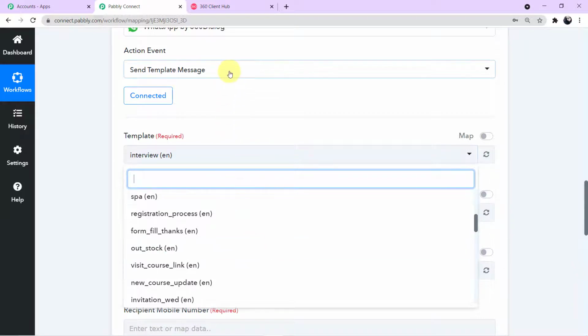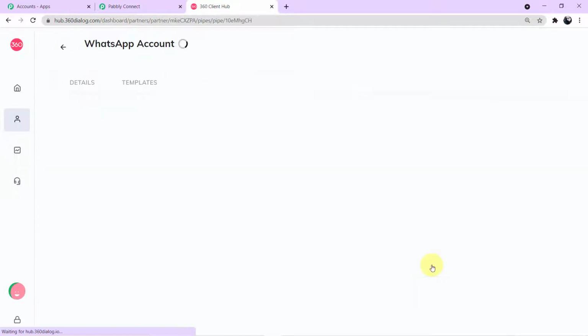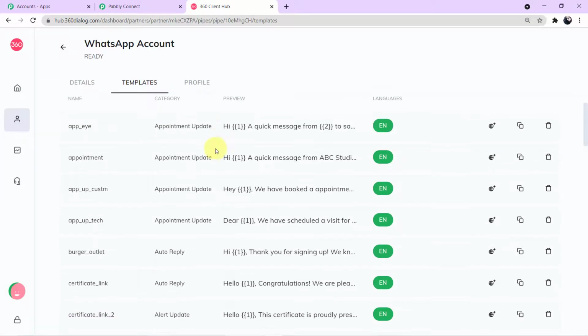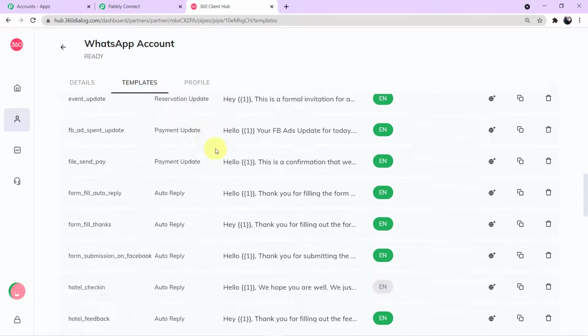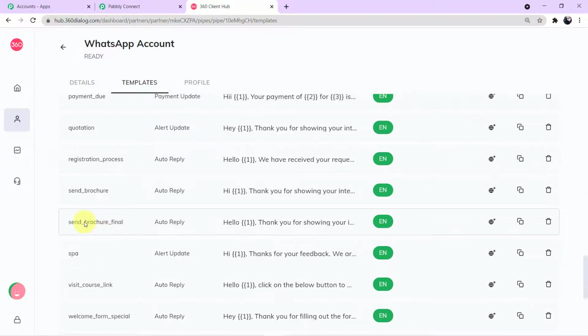What is a template? If I go back to my account on 360 Dialog, now besides generate API key, you can see here it is written show details. I'll click this and here you can see 3 options are given on the top. If you click on templates, you can see here the various templates which I have created for different workflows. Now for this particular workflow, I have created this particular template, send brochure final. If I show it to you.